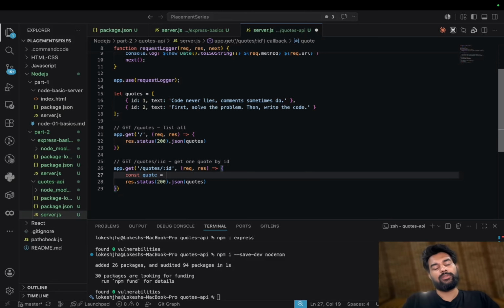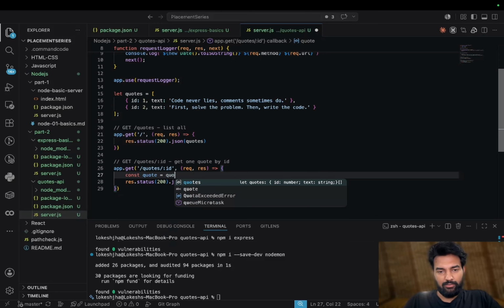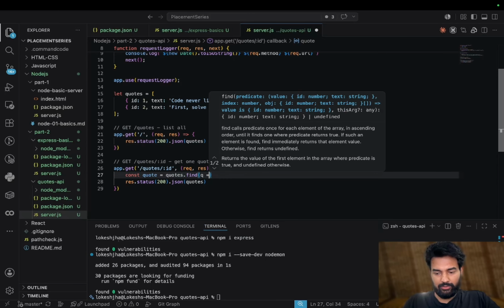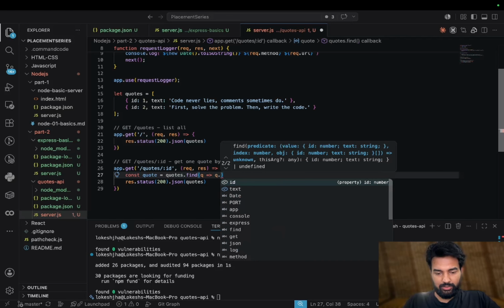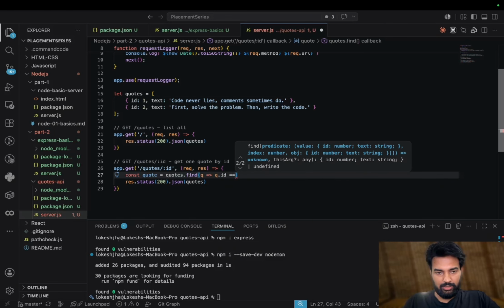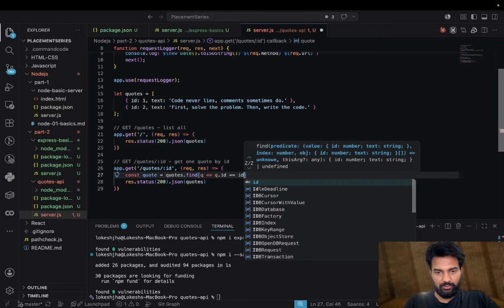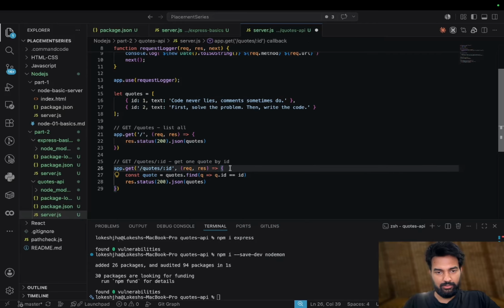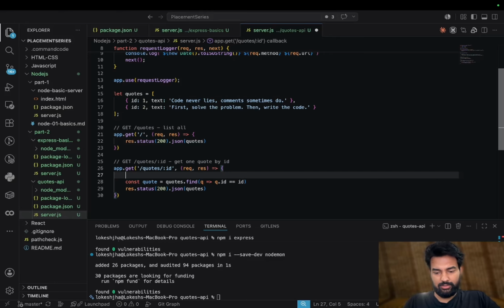So first, whatever ports you have, find only where q.id is equal to... okay, we have not taken the id. Anyhow, we can do that. Id equals, these things we have already seen, that's why I'm just typing, so you should understand, I think.